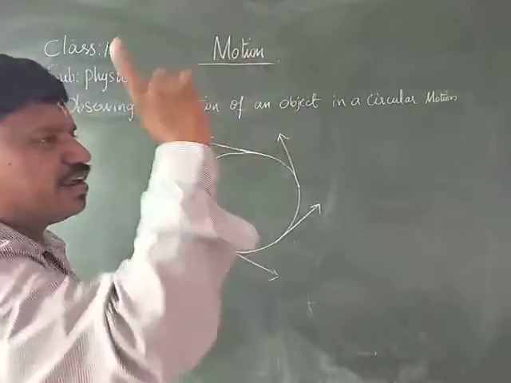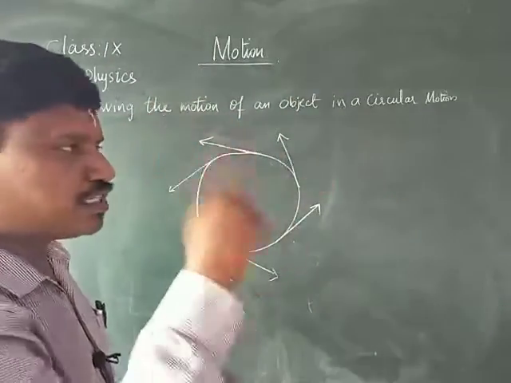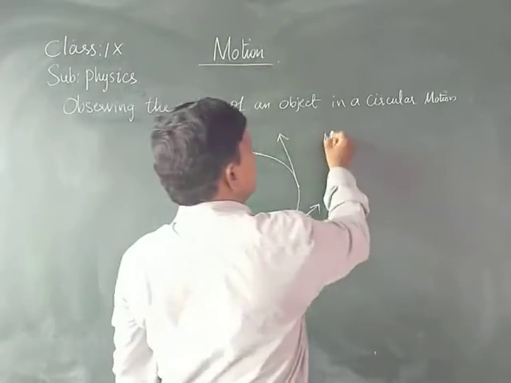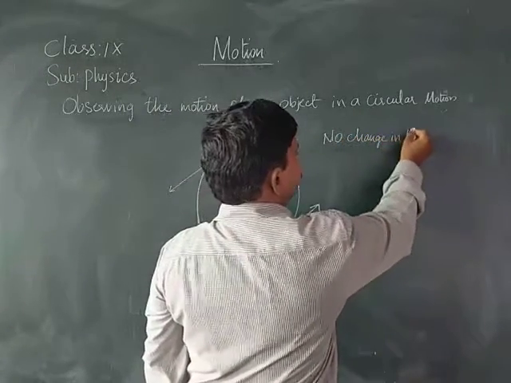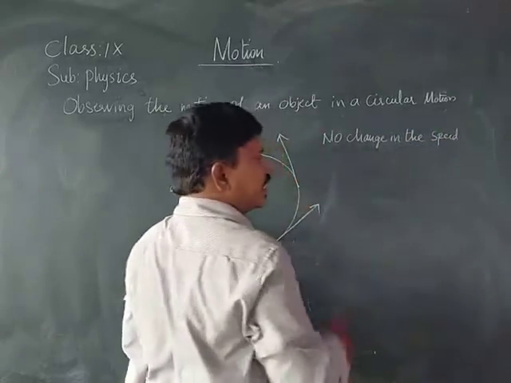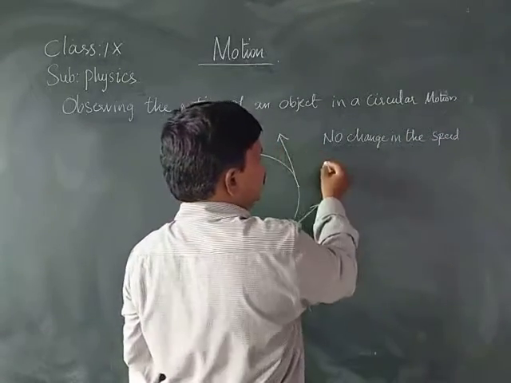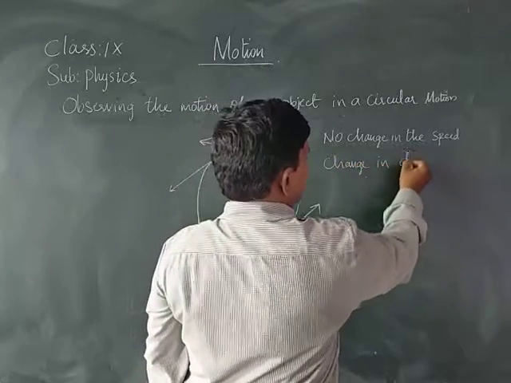Whenever we are whirling it, we are whirling it with a constant speed. Constant speed means no change in the speed. Is there any change in the direction? Yes, there is a change in the direction.